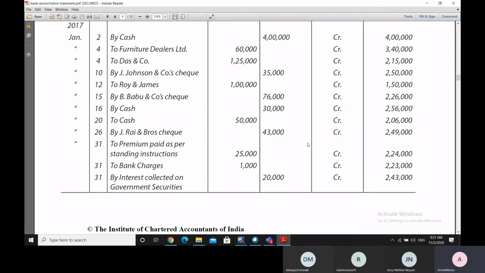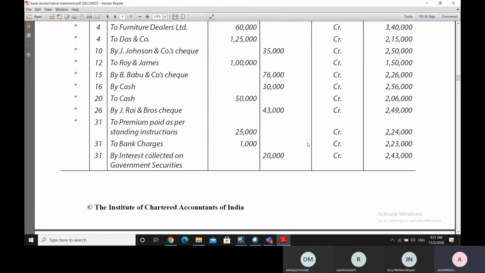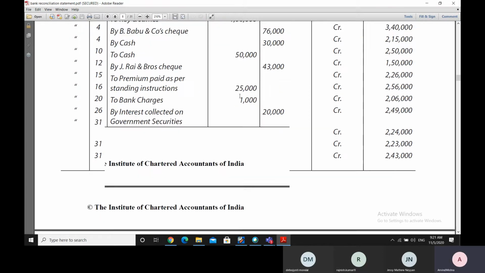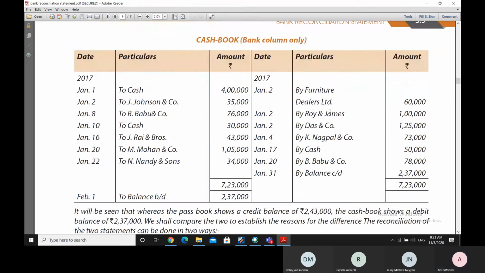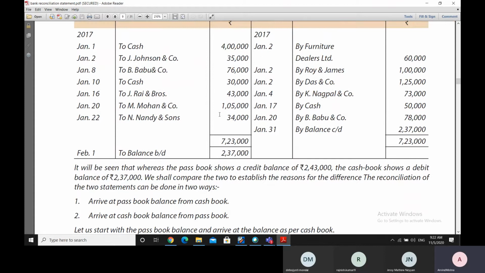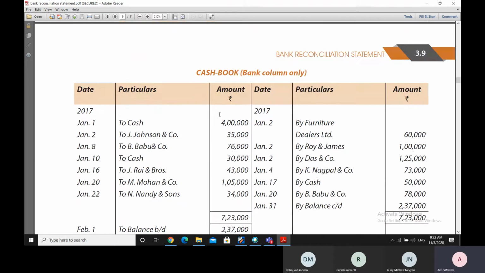So here, obviously, what we are supposed to do is compare the withdrawals column here with the credit side column of the cash book, and on the other hand we'll compare the deposit column of the bank passbook with the debit side of the cash book. So this is the first step, that we have to compare the entries and check which are those entries which are there in one of the books and not there in the other book.